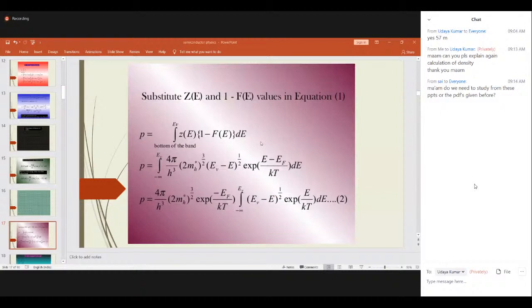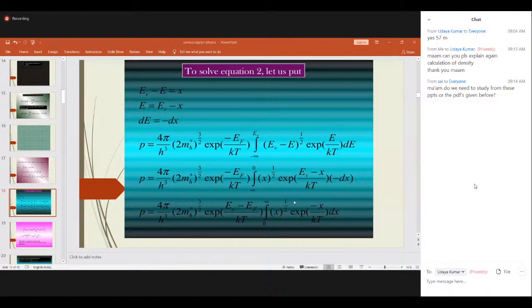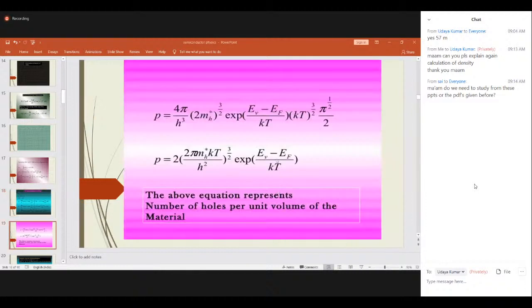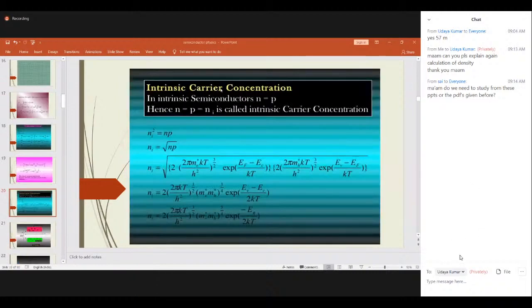Got it now? So similar things you have to substitute in this one. Now substitute the same in the P and do the integration. Again, this is in the gamma function form. You'll get the P value. So you got the N value, you got the P value. Now for intrinsic carrier concentration, always N is equal to P. So the carrier concentration will be N into P. Substitute them, you'll get the carrier concentration value like this. So this is Ni, the value of Ni. This is the intrinsic carrier concentration.